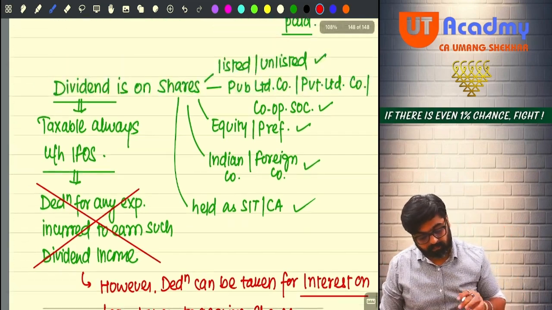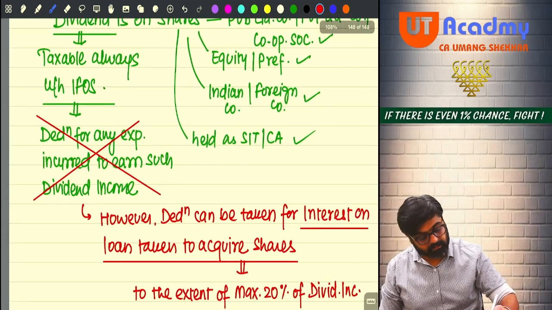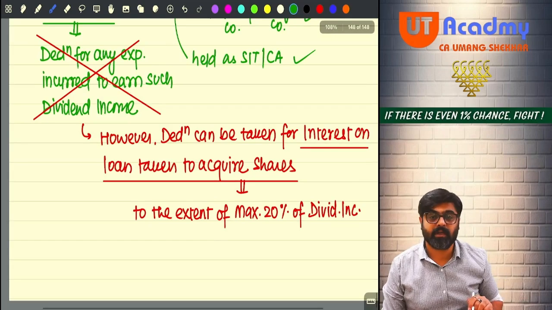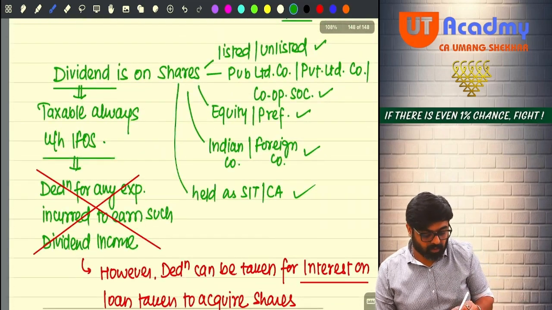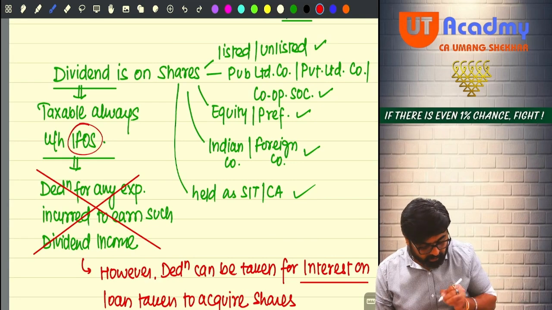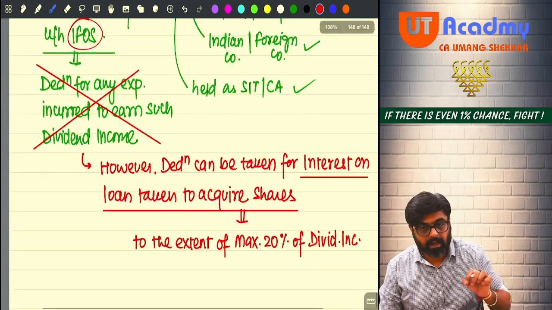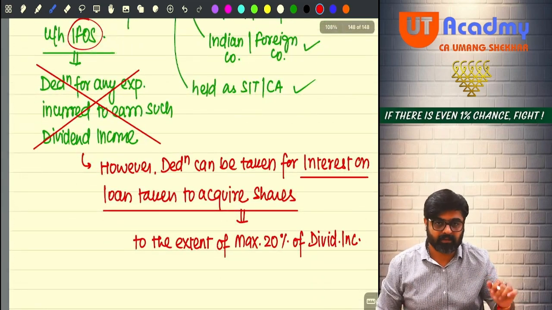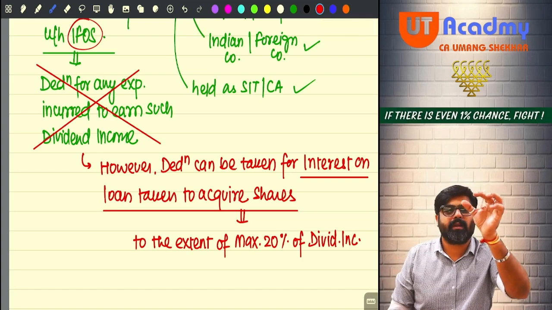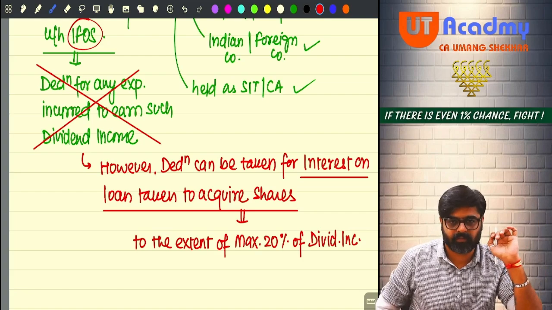Now tell me one thing. This dividend, after taking this deduction, will be shown under the head IFOS. So once the dividend is taxable under the head IFOS and this deduction is taken from it, the balance amount of dividend will be taxable as your IFOS.